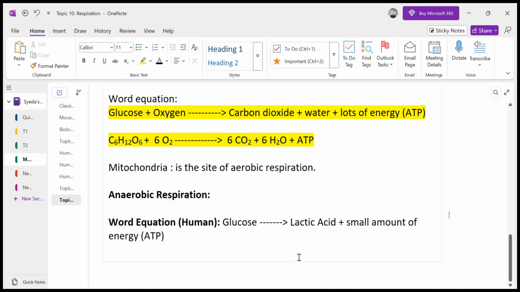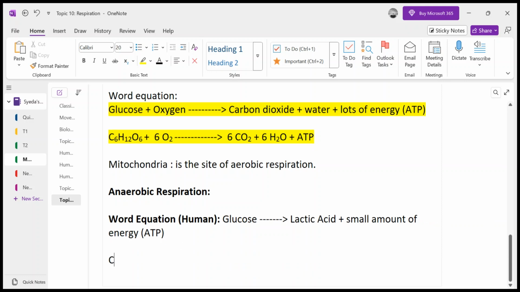Why is that so? Because glucose is not completely broken down. Let me paste it here, right? So here glucose is incompletely oxidized.